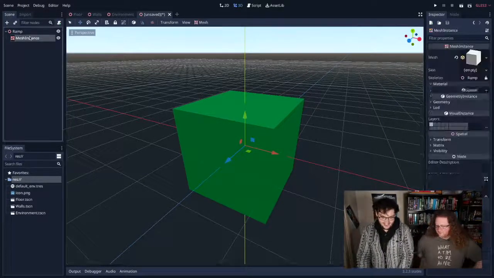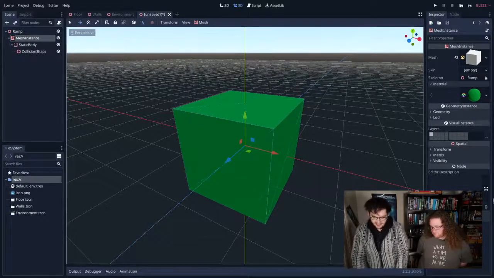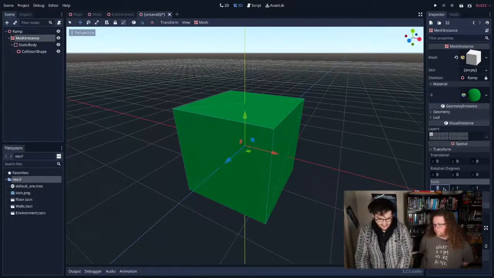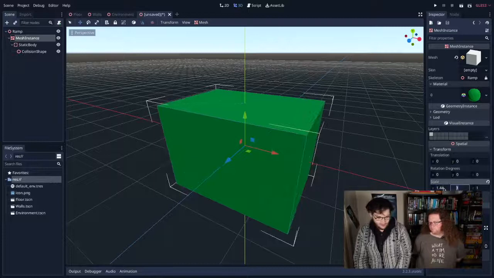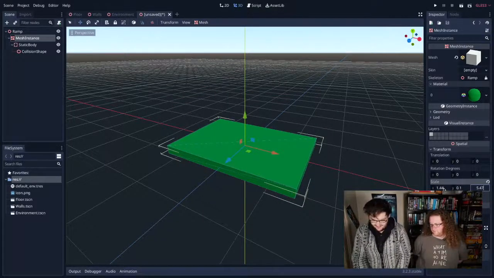Big ramp energy. Okay, we're clicking this mesh instance, we're adding our nice static collider again, and now we're going to scale this mesh. I'm going to use the inspector to scale it again just because I'm lazy, and with these totally not pre-prepared numbers, I'm going to go 1.44, 0.1, and the very precise 5.47.